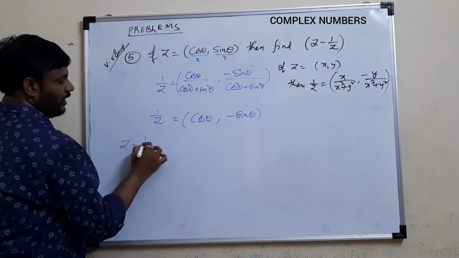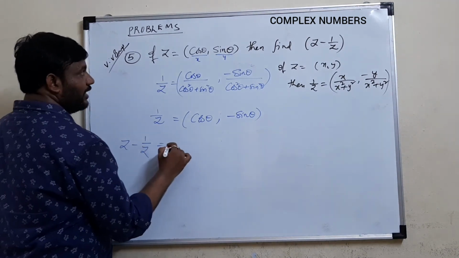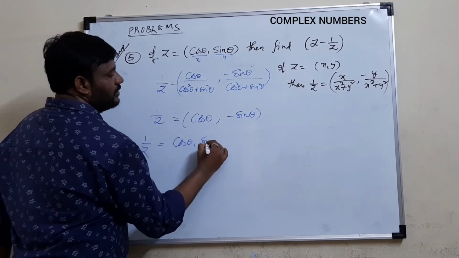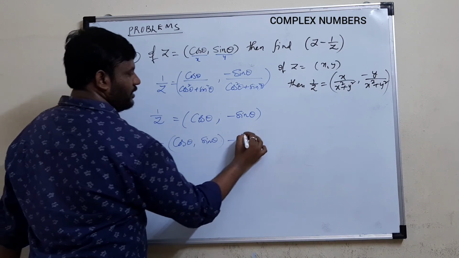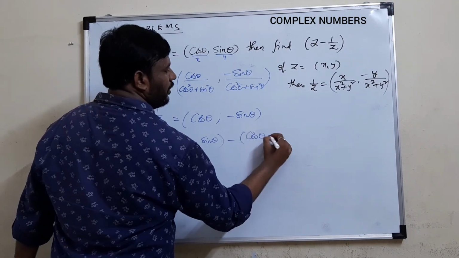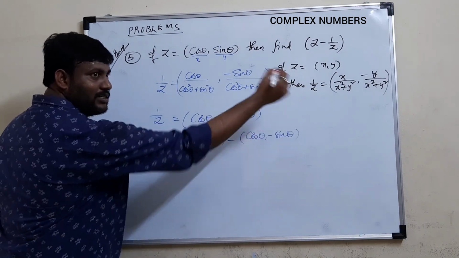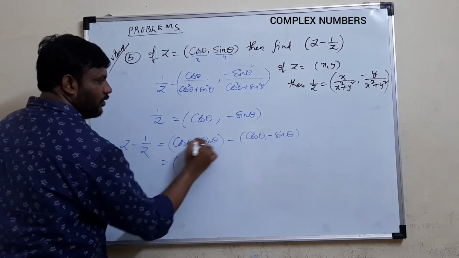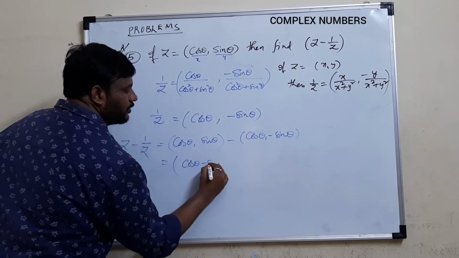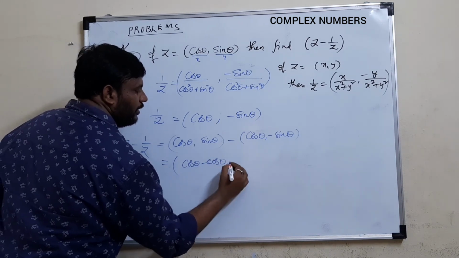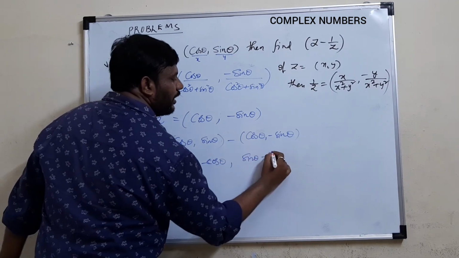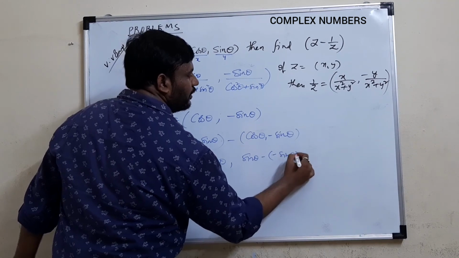Now what we have to do is z minus 1 by z. Here z is cos theta comma sin theta, minus cos theta comma minus sin theta. We know that for the difference of two complex numbers, it is real part minus real part, imaginary part minus imaginary part. Cos theta minus cos theta, comma, sin theta minus minus sin theta.